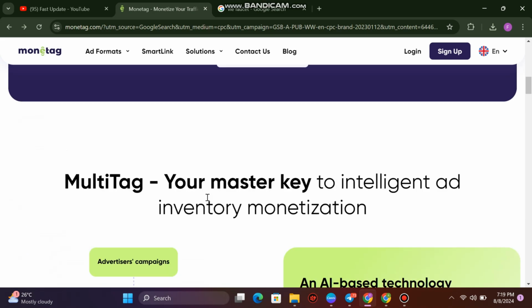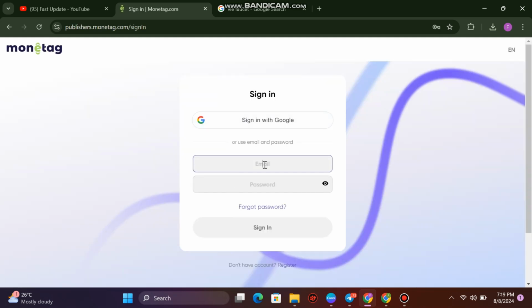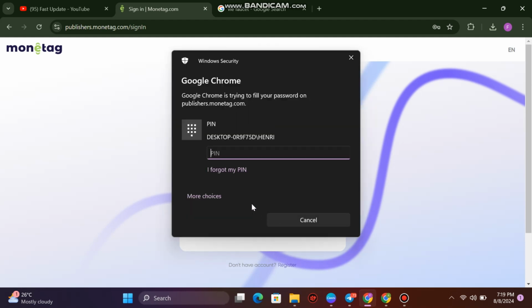So basically, let me just log into this particular account by clicking on the login button here. Once I click on login, it is going to take me directly to where I have to provide my email account and also enter my password here.